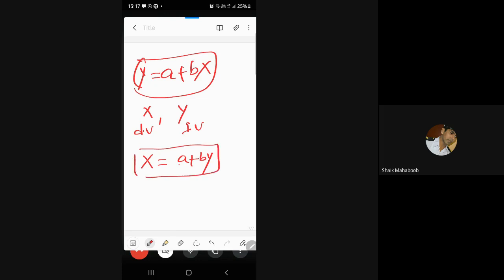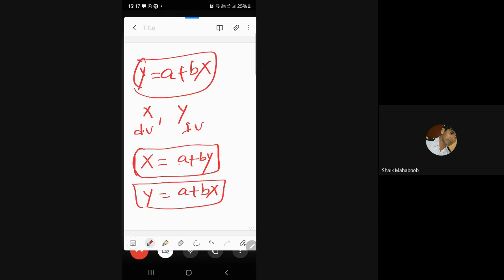Let's say there are two variables x and y. If x is a dependent variable and y is an independent variable, then x is estimated as a plus by. Similarly, if y is a dependent variable and x is an independent variable, then y can be estimated as y is equal to a plus bx.